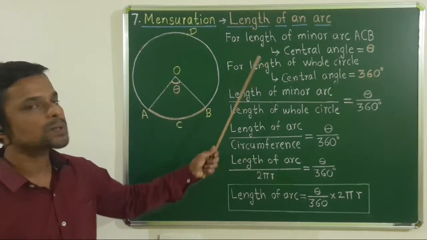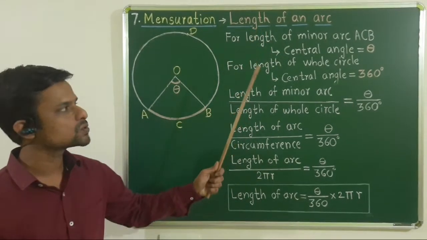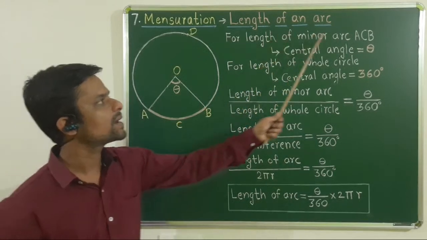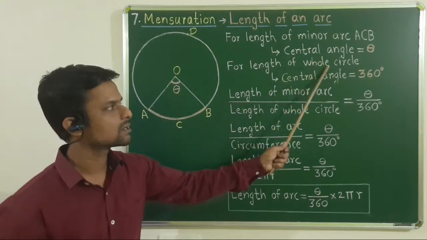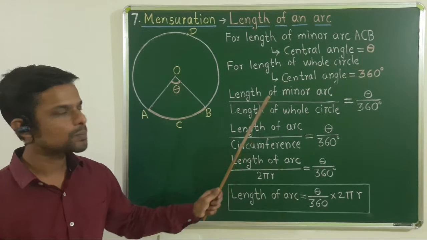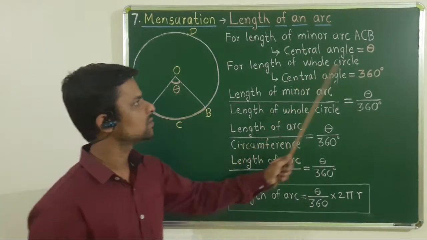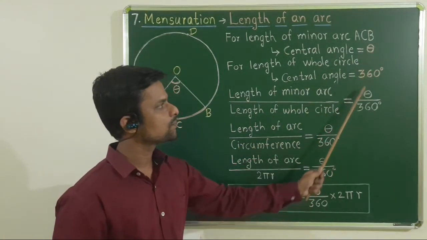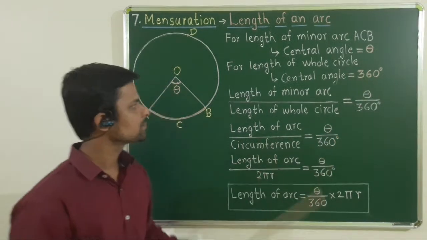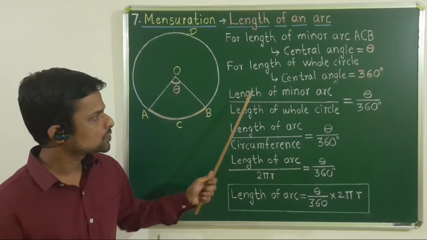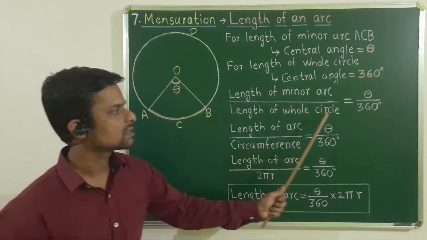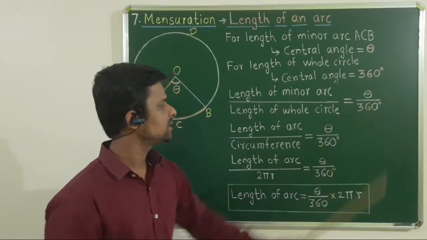So these two are in proportion. Therefore we can take ratios of these two. Length of minor arc upon length of whole circle is equal to theta upon 360 degree.